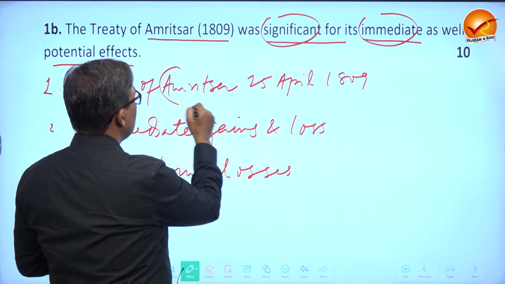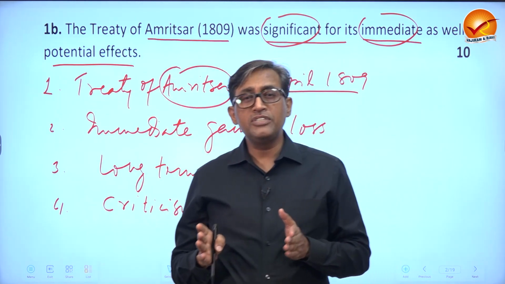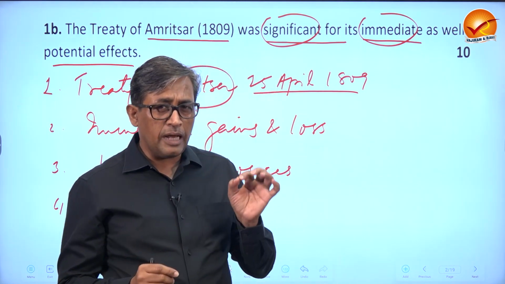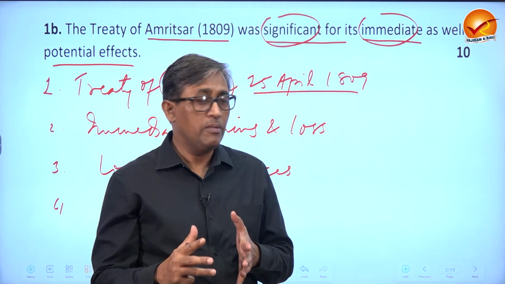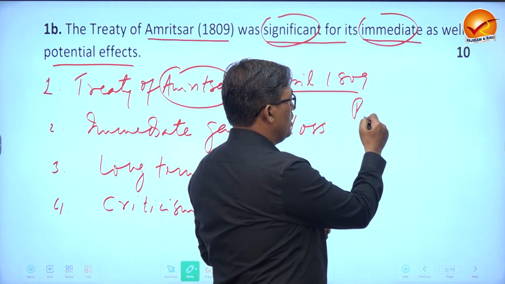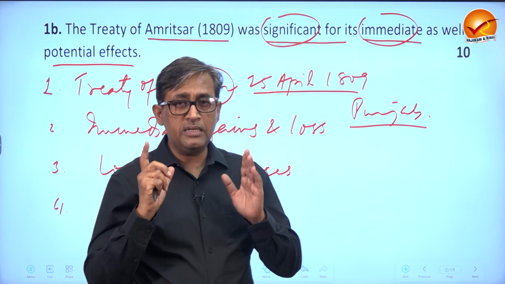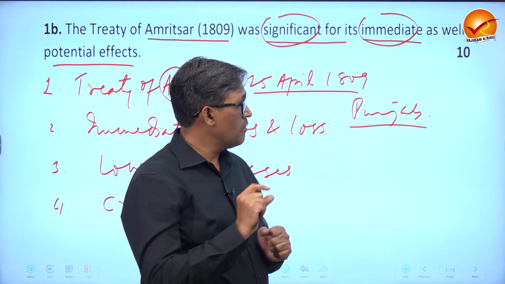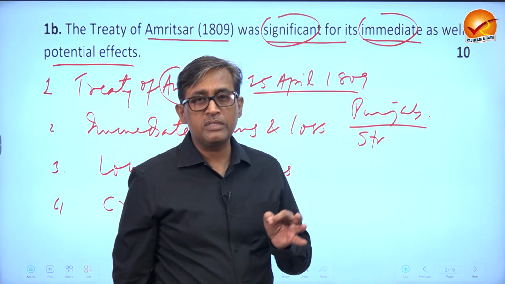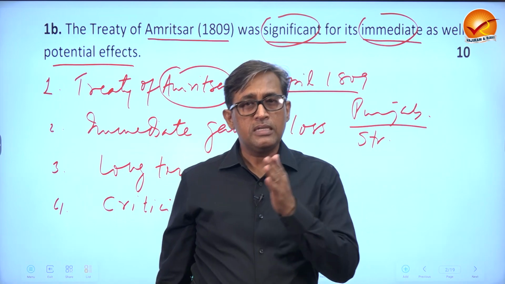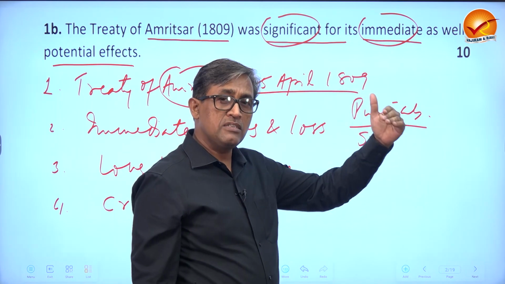First, you have to mention the treaty exactly as it happened in 1809 between Maharaja Ranjit Singh and the East India Company. There is a slight background of this treaty. The British were eyeing Punjab for a very long time. One reason, obviously, Punjab is one of the most prosperous states in history. Keep that in your mind. If required, write it. Second important point was, strategically, Punjab had always been important in history, right from ancient times till date. Afghanistan is very near, and just above Afghanistan, the Russians.